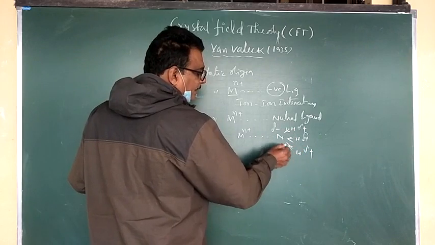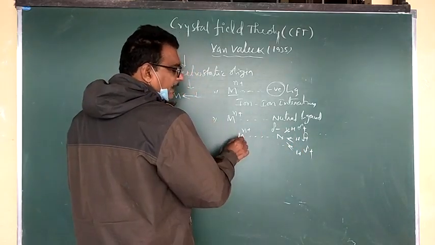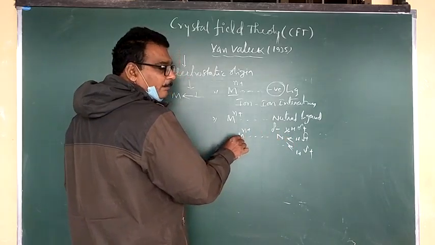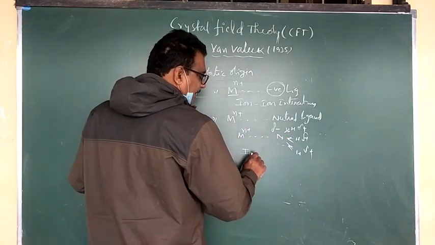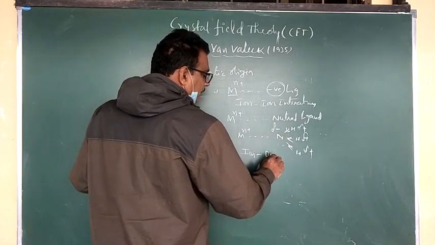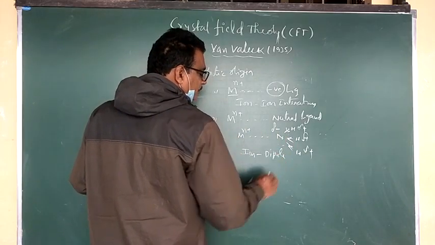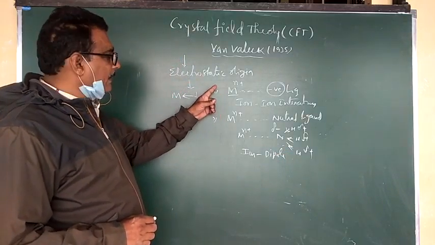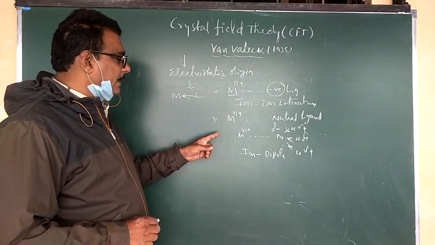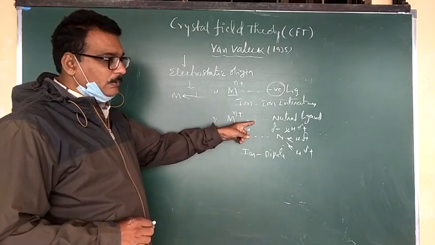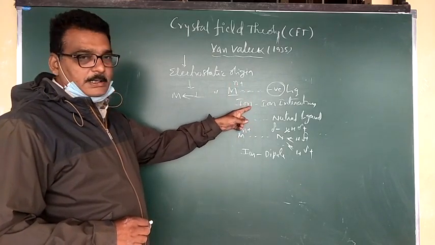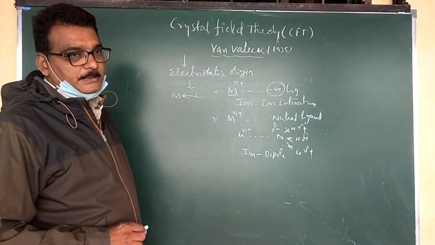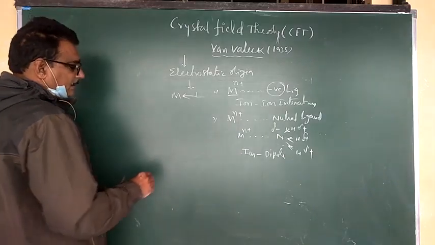The arrow tends towards the nitrogen, the most electronegative element. Therefore, when a neutral ligand attaches to the metal, what type of interaction forms? Ion-dipole interaction. So there are two cases: when the metal ion bonds with a negative ligand, it is ion-ion interaction, and when it bonds with a neutral ligand, it is ion-dipole interaction. Okay?